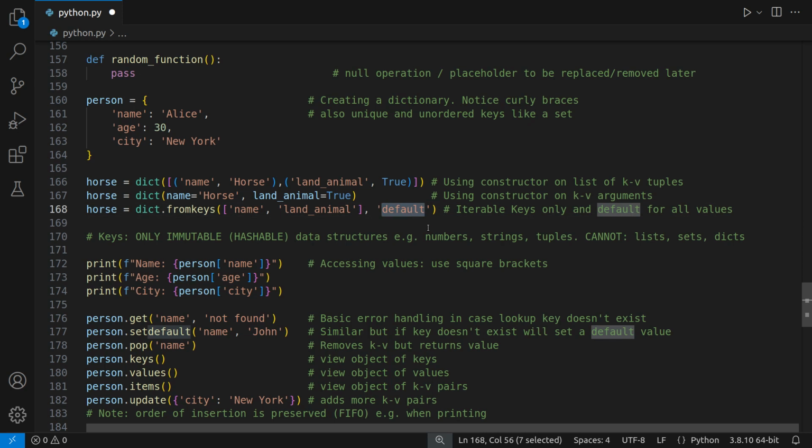So in this case, it's going to be default for all of them. This is just a suggestion. It could be blank, it could be 0, it could be whatever you want. Now here is the key.